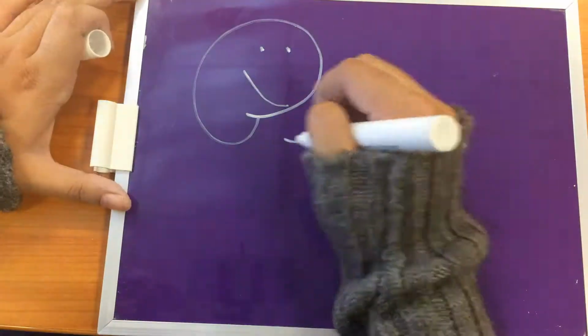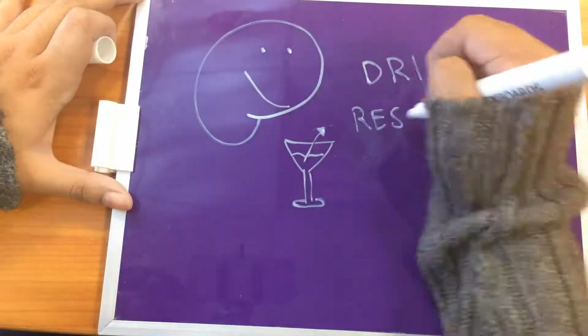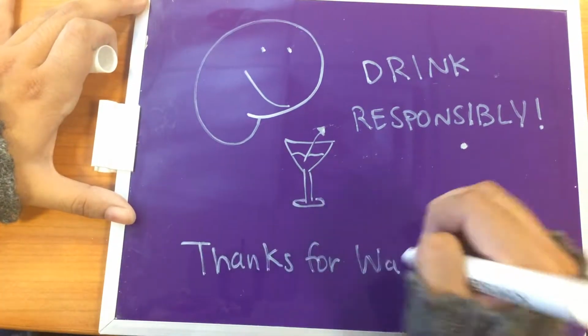But for now, it's best to acknowledge alcohol's short-term and long-term effects on the brain to understand the dangers of excessive drinking. Thanks for watching!